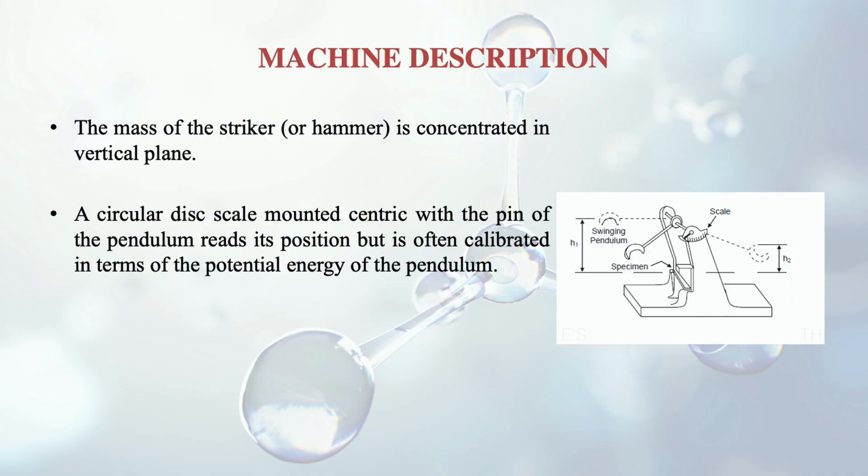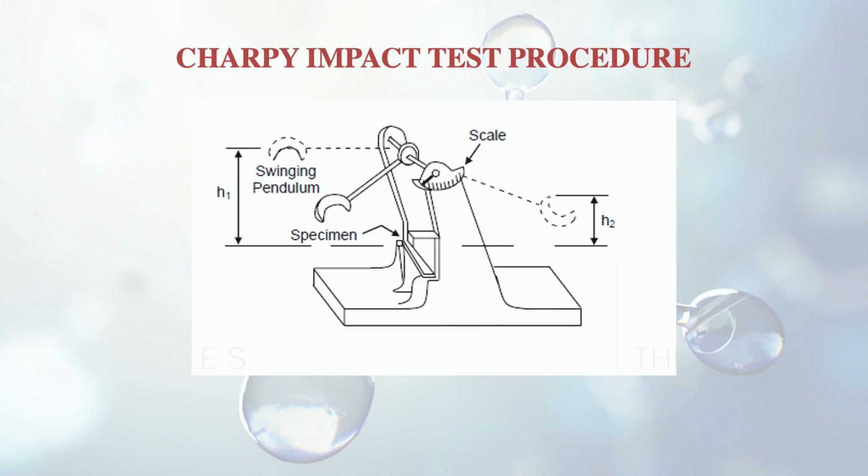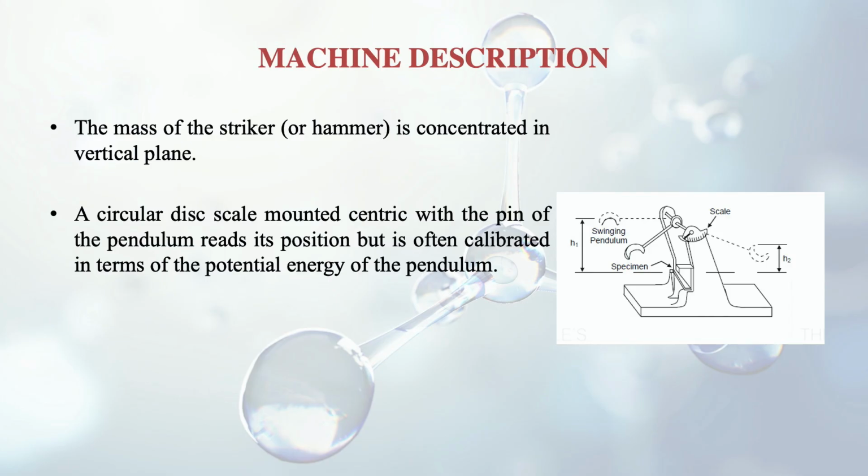A circular disc scale mounted centric with the pin of the pendulum reads this position. So here is the circular disc. It's a kind of a scale and it is mounted on the pin of the pendulum, which I showed you earlier. So it reads this position, but it is often calibrated in terms of the potential energy of the pendulum. It is not according to the position of the pendulum, which is moving from the topmost position and going to the bottom and then moving to the other side, but it is with respect to the potential energy.